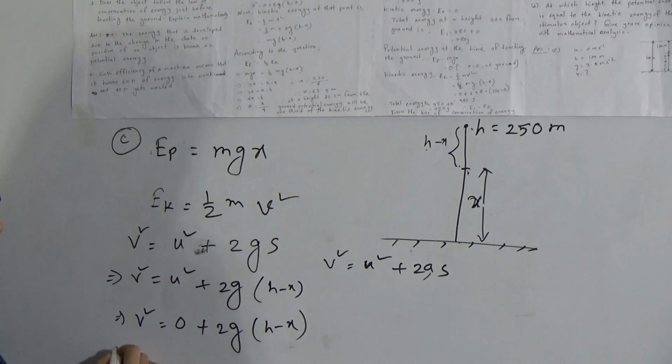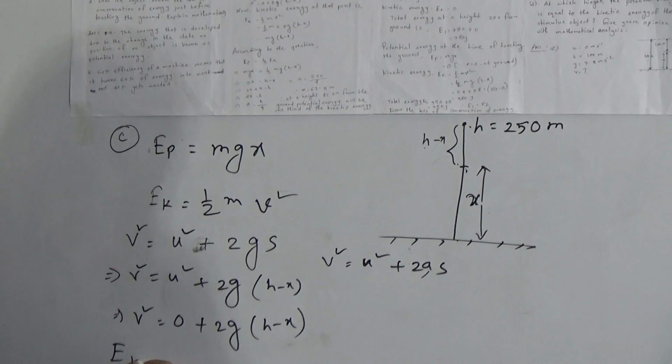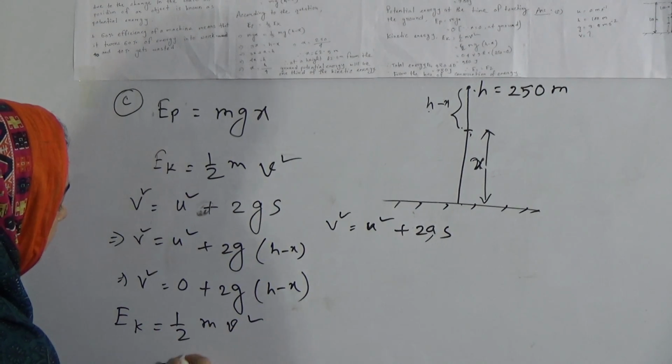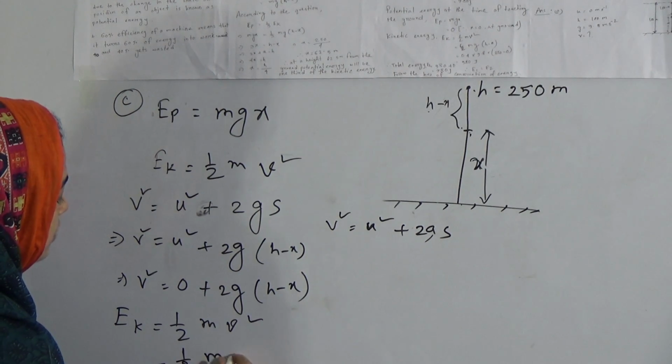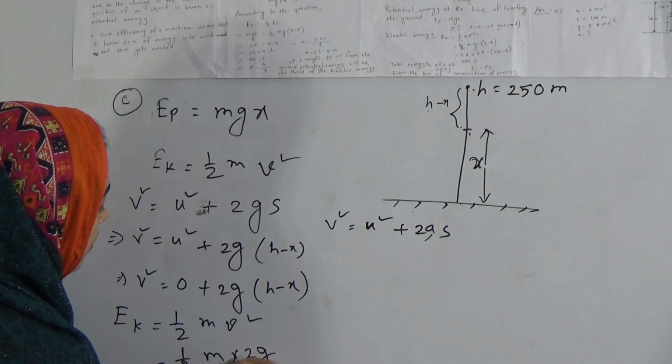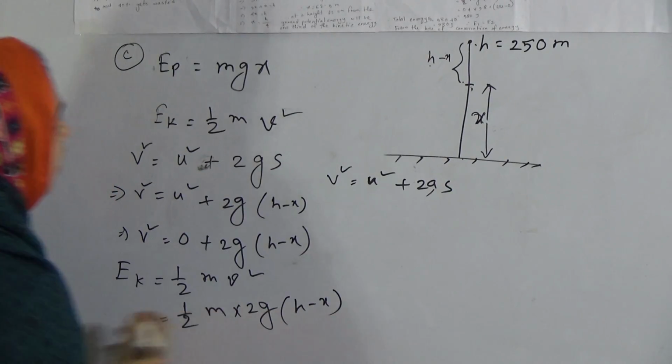Now the kinetic energy will be Ek equals half mv square. V square means 2g into h minus x, so Ek equals half m into 2g into h minus x.